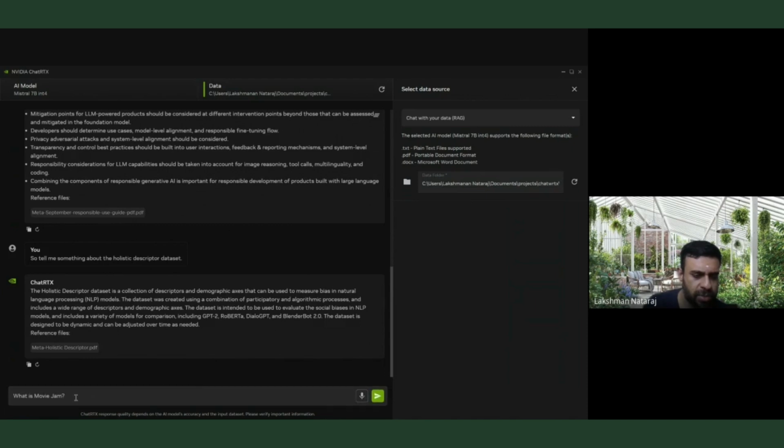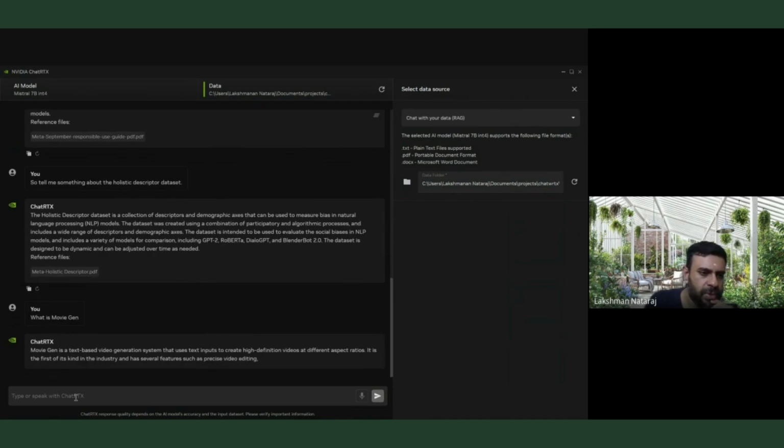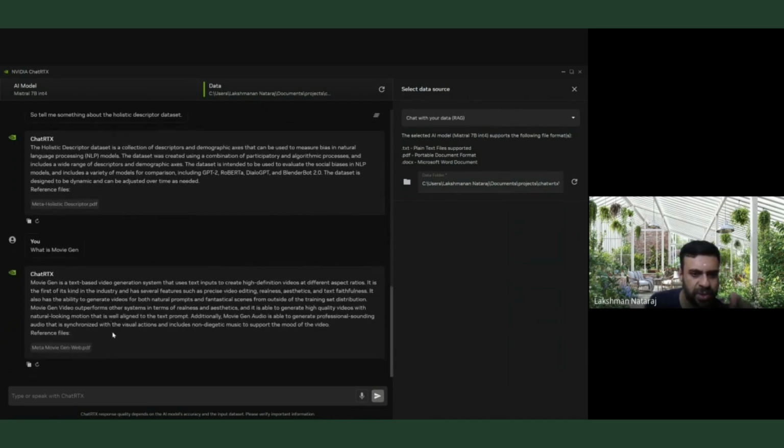It's called Movie Gen, but I can just say Movie Gen. So let's see. Movie Gen is a text-based video generation system that uses text inputs. This is amazing, right? Imagine if I have more pictures, more documents, and I can ask specific questions. Or a lot of people have big documents which they have to go through and do some mundane work on every day. Even without going to the internet, we can do all of this with great ease.